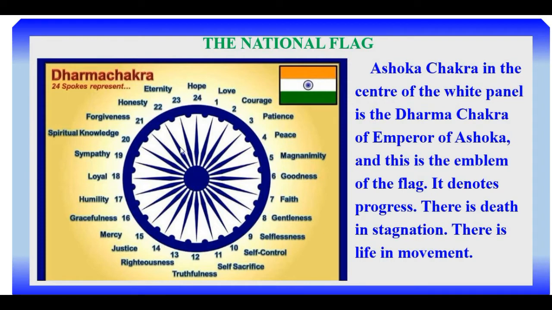See, 24 dharmas are there. So it is called Dharma Chakra. Start from here, totally 24 dharmas are there. These spokes say about the dharmas of Emperor Ashoka. Okay.